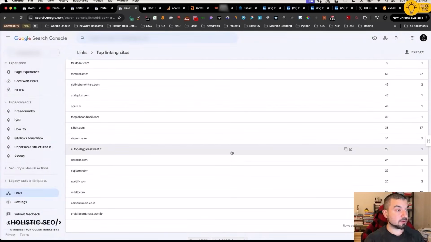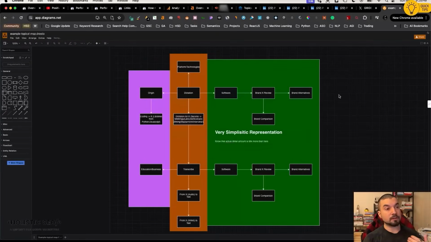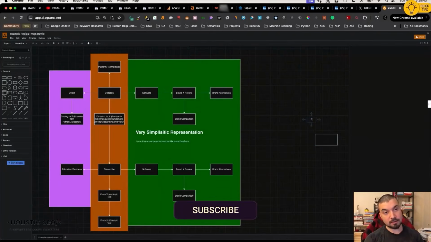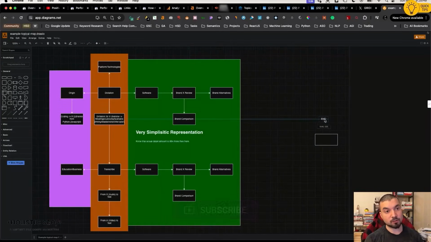Not everything here has been optimized, by the way. There is one more thing that you should know about this project. First of all, it is a multilingual and multi-regional project, but it also has some partial match and exact match domains. In this case, let's say we have an AMD, and this AMD is for a certain type of topic.